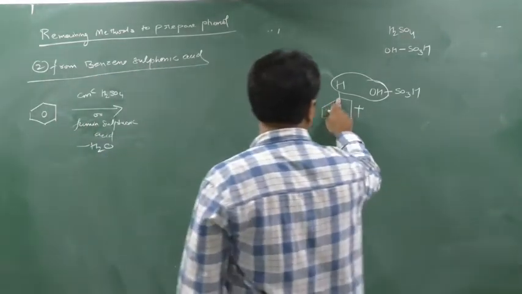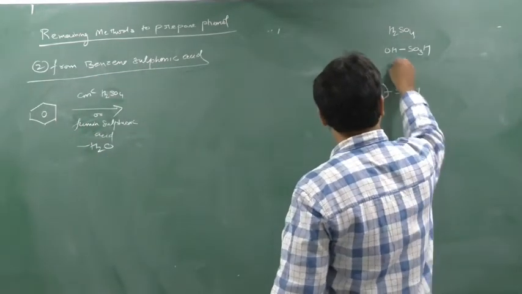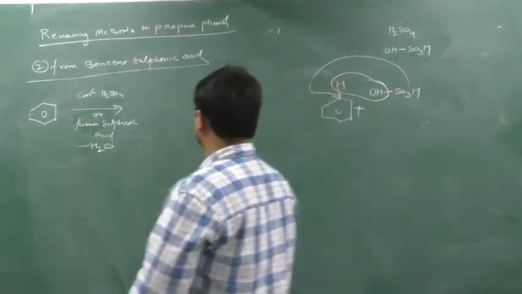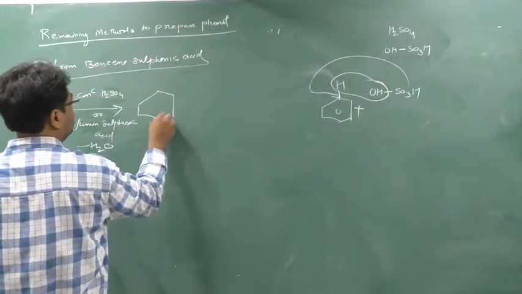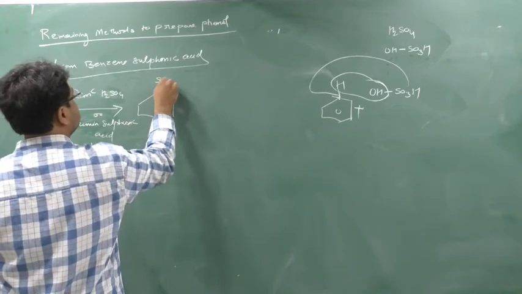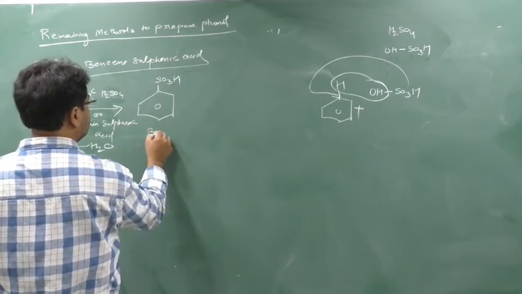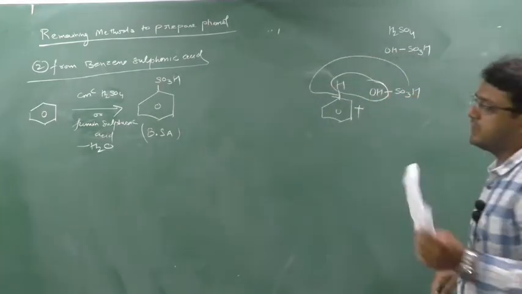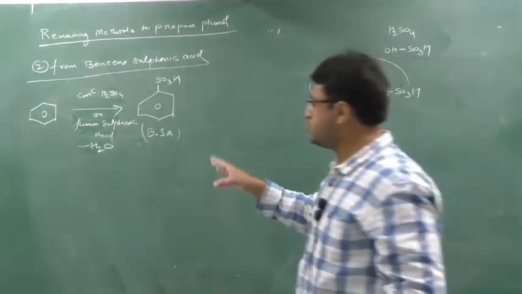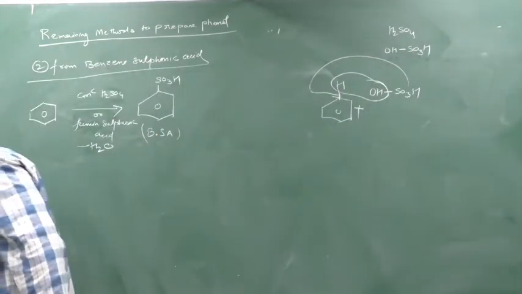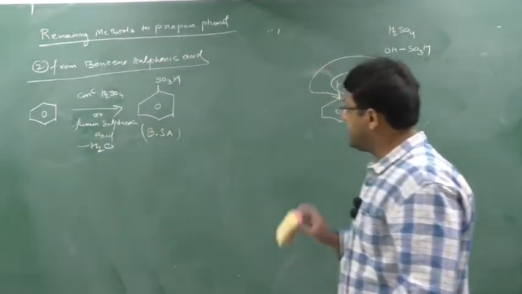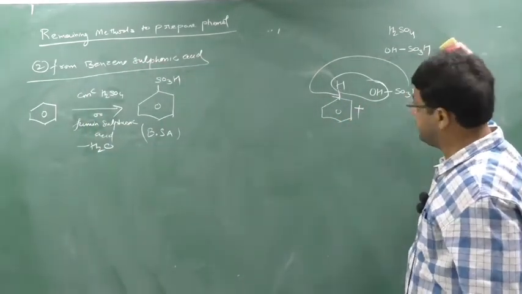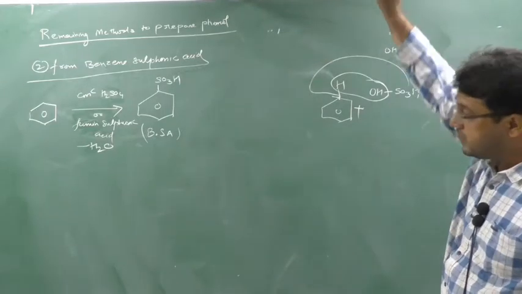So there will be space here. This SO3H will attack on this carbon, so I'll get SO3H here. So this is nothing but benzene sulfonic acid. Clear? In this way we are preparing benzene sulfonic acid. I taught you just to prepare the benzene sulfonic acid. Now you have to go from this to phenol.